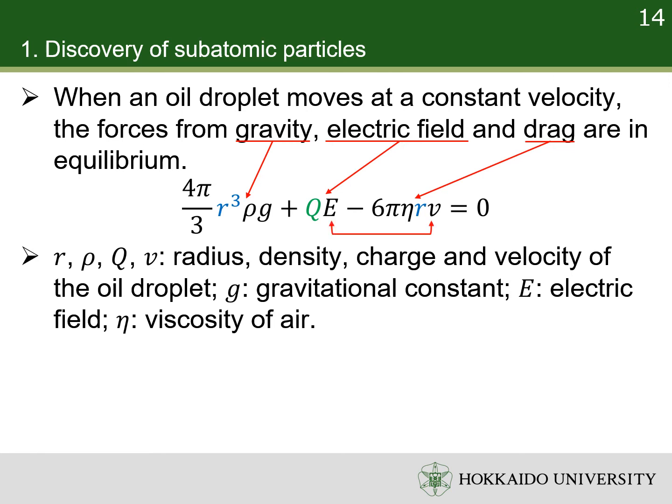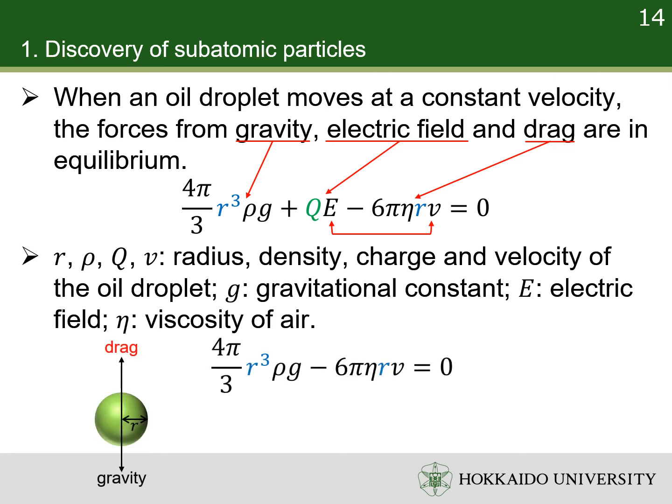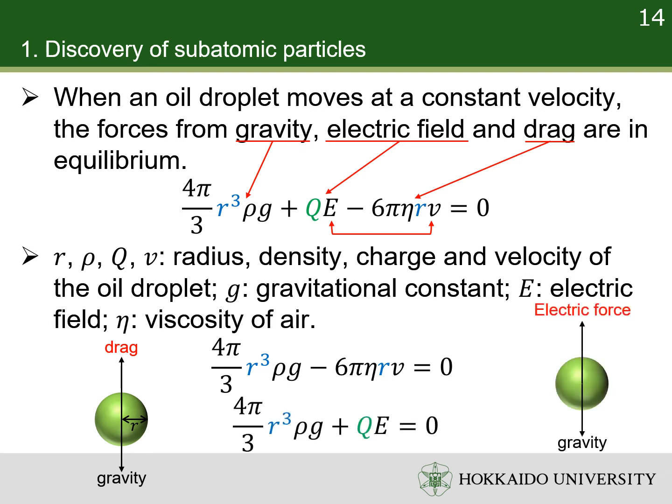The electric field strength is adjustable, and the velocity is a function of the electric field strength, which can be measured. Therefore, by using two different electric field strengths, we can establish two equations, which will be enough to find two unknowns. A good idea is first set the electric field strength to be 0, so that we can find the radius. Then, adjust the electric field until the droplet stops moving. Since the velocity is 0, we can easily find the charge.